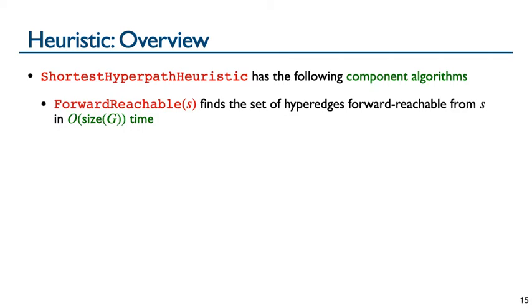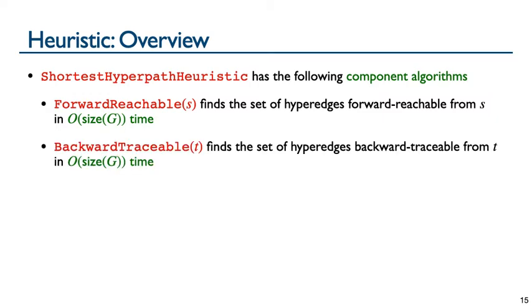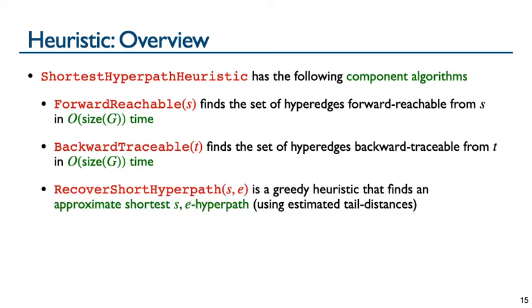First, forward reachable, which finds the set of hyperedges that are forward reachable from the source vertex S and runs in time linear in the size of the output hypergraph G. Next, backward traceable, which similarly finds the set of backward traceable hyperedges from the sink T in time linear in the size of G. Finally, recover short hyperpath, which is a greedy heuristic that finds an approximate shortest hyperpath from the source to an input hyperedge E, which will be repeatedly called in the shortest hyperpath heuristic to give approximate tail distances for hyperedge E. The greedy heuristic also makes use of estimated tail distances that have been computed previously. Next, we will go into a little more detail of this greedy heuristic.